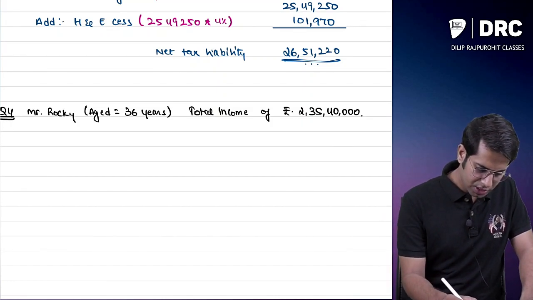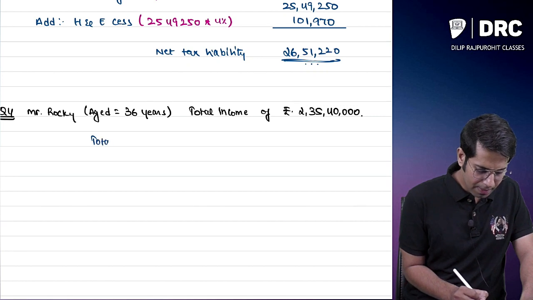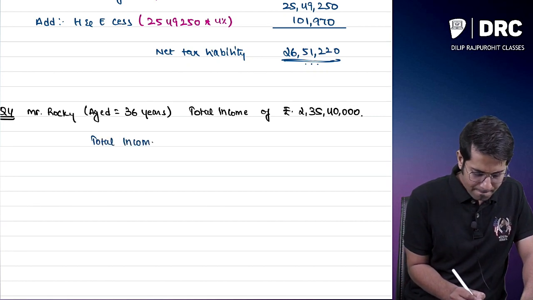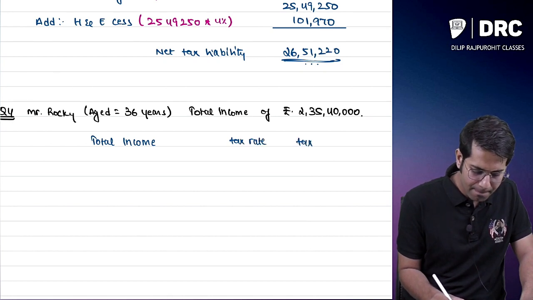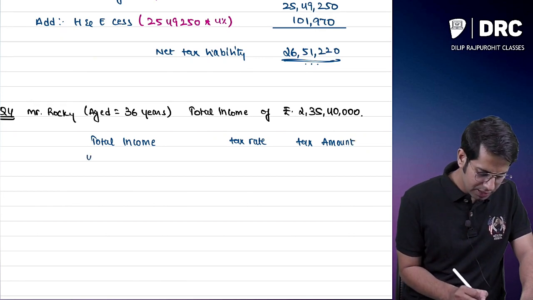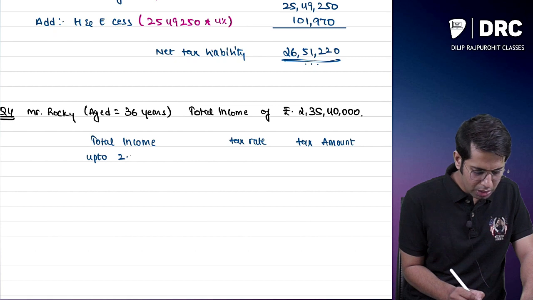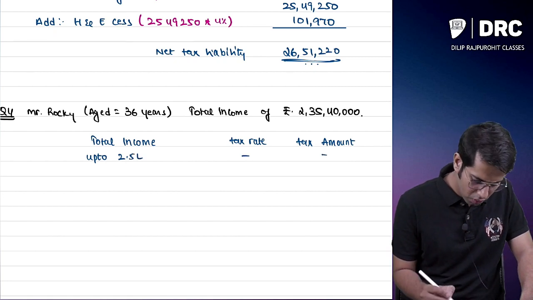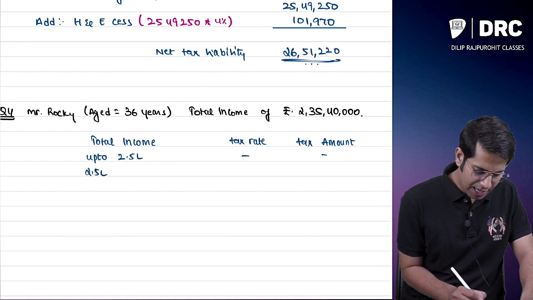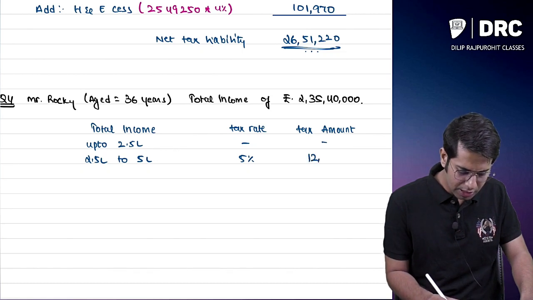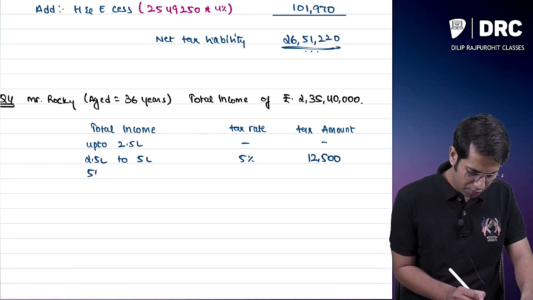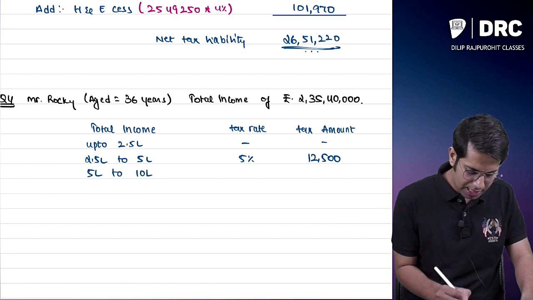So now I am going to compute his tax liability over here, sir. His total income, tax rate, tax amount. If his total income is up to 2,50,000, no tax. From 2.5 lakhs to 5 lakhs, how much he has to pay? 5%. How much is it? It is 12,500.